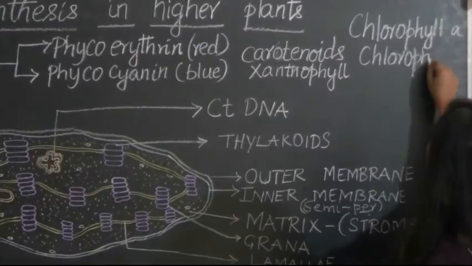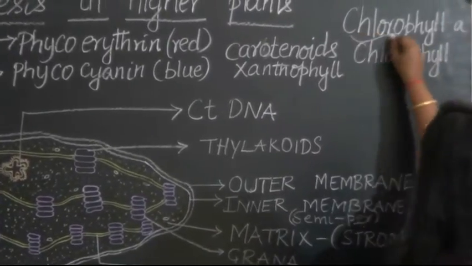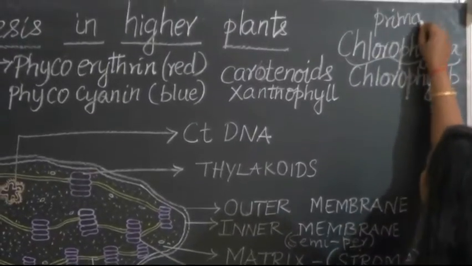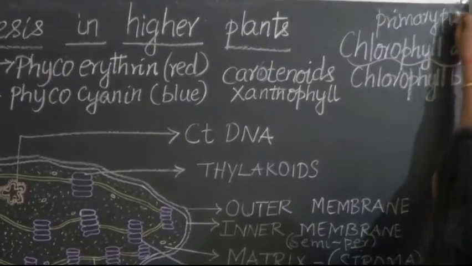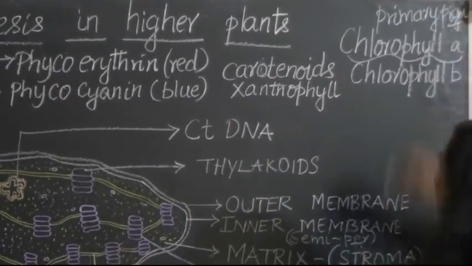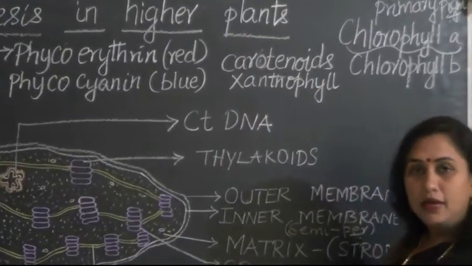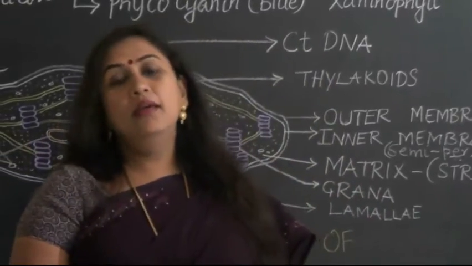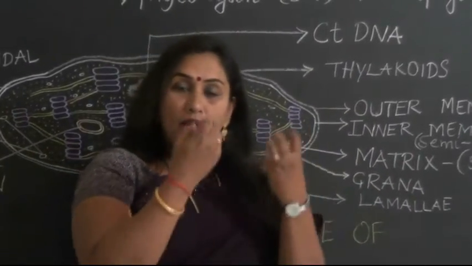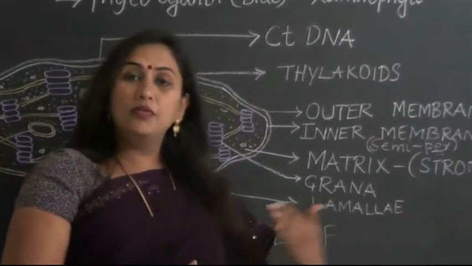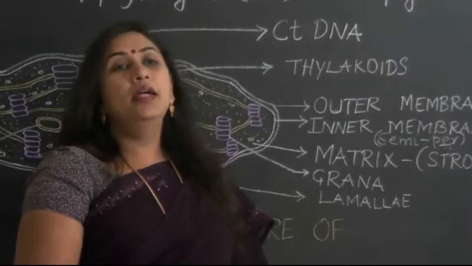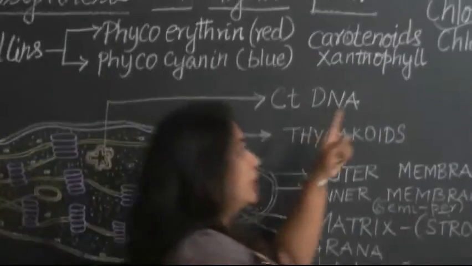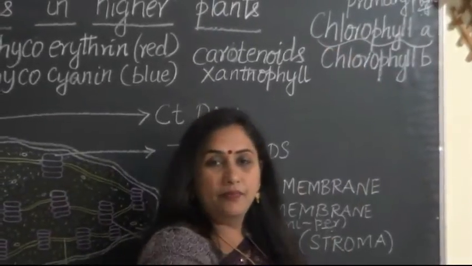This chlorophyll A is the one which is called the primary pigment. Chlorophyll A is called the primary pigment because it is only this chlorophyll which has the ability not only to trap the sunlight but also to convert the trapped sunlight energy into chemical energy. So therefore, chlorophyll A is recognized as the primary pigment.